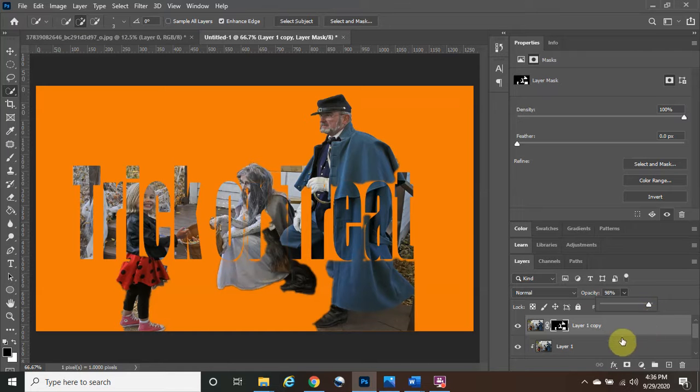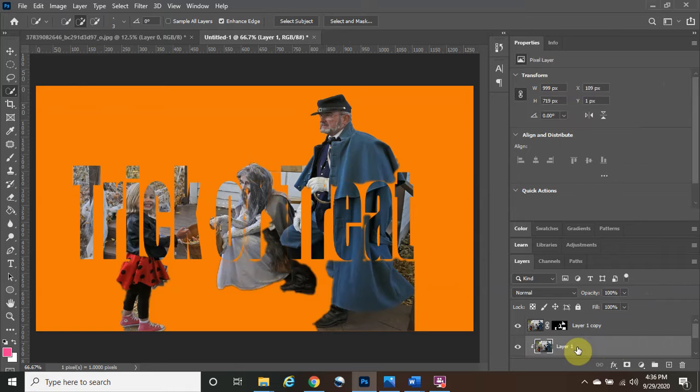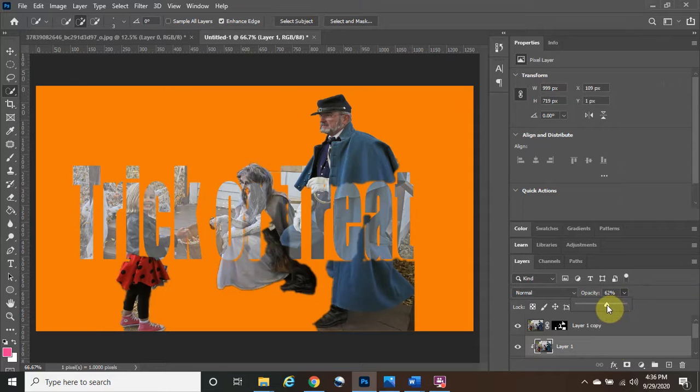And you want this to be as close to 100% as possible, and you can come down to this Layer 1 right here, and you can make the opacity a little bit lower to make the letters pop out even more. So because we took our time in it, it didn't really bother this whole section right here of trick or treat, and now it looks super amazing. And there you have it.